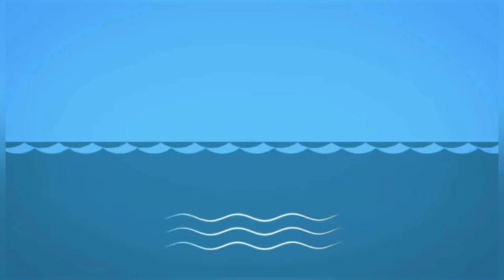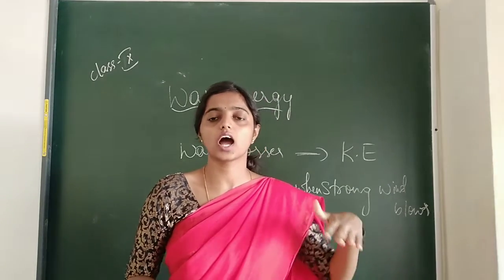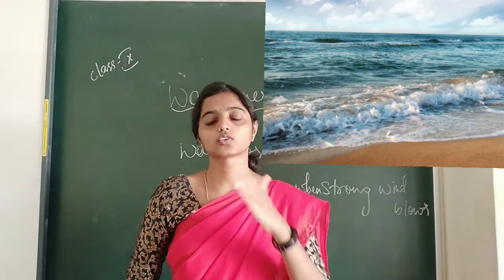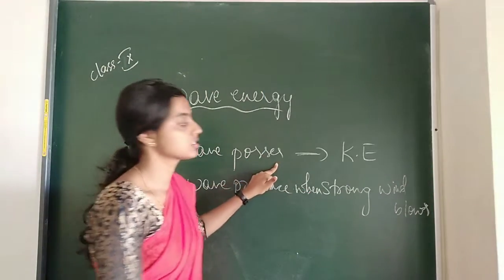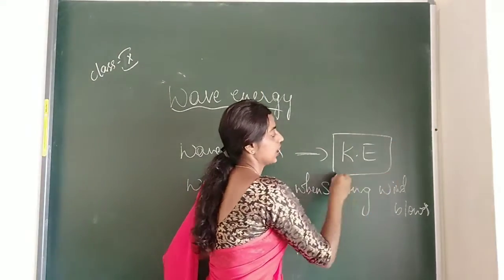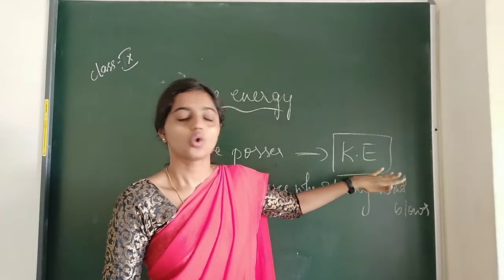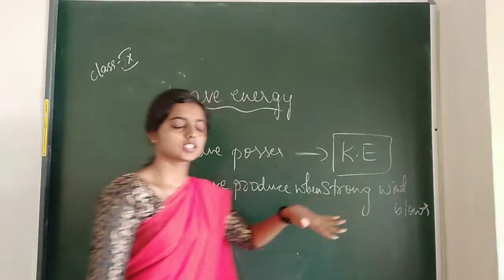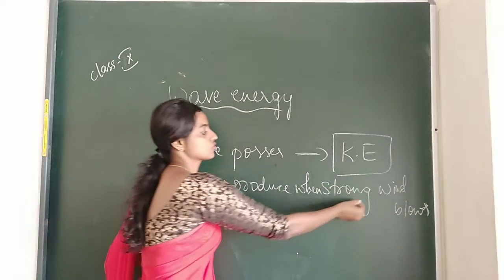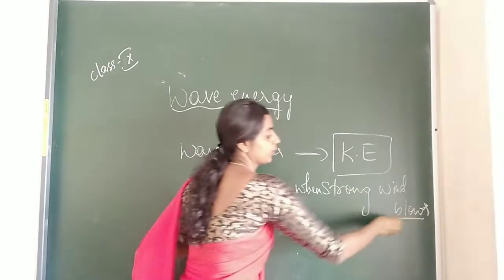This is how electricity is produced from tidal energy. We know when we observe the ocean or the sea, we get a large number of waves, right? The wave possesses good kinetic energy, and using this source of kinetic energy we can produce electricity. Waves are produced when strong wind blows.